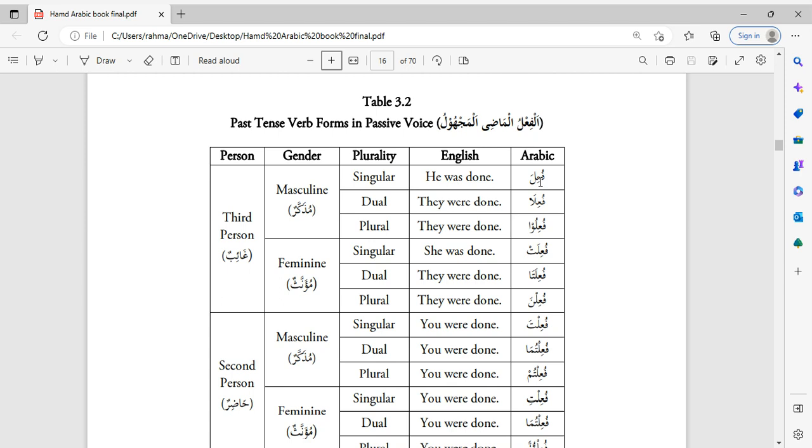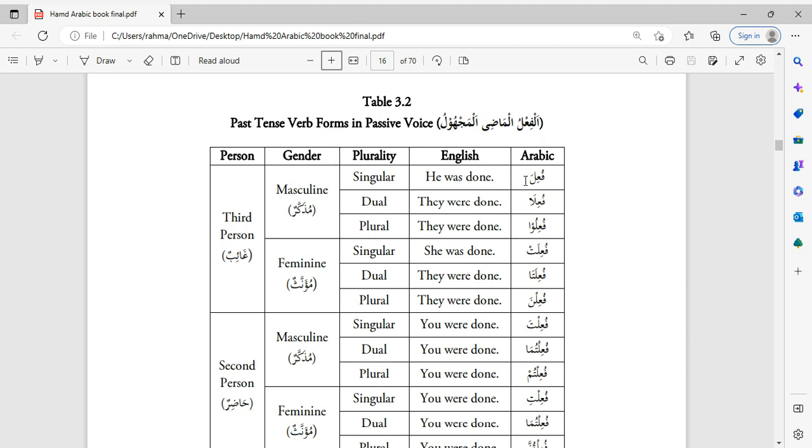So for example, if you wanted to say it was eaten: akala means he ate. When you say akala, he ate, you are mentioning the doer of the verb, he. So we know who's doing the action. But when you say it was eaten, you are not mentioning the doer of the verb, which means that you are using the passive voice, because the doer is not being mentioned. So if you wanted to say it was eaten, you would use this table here, table 3.2.